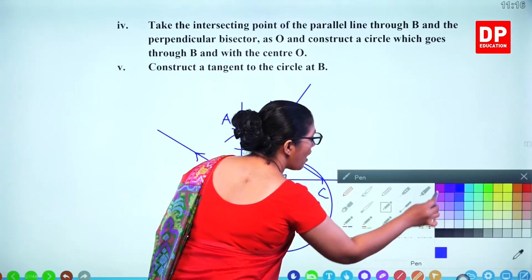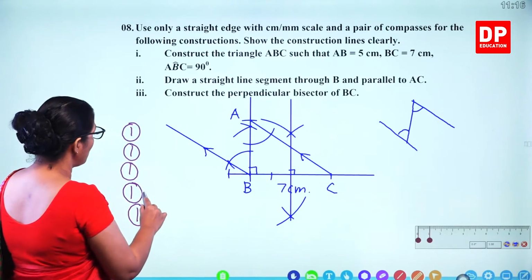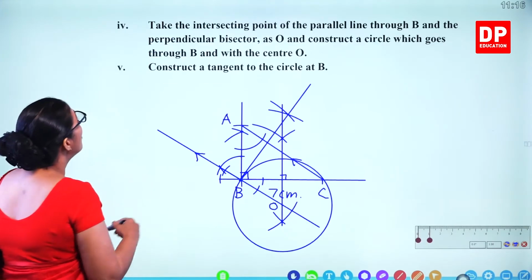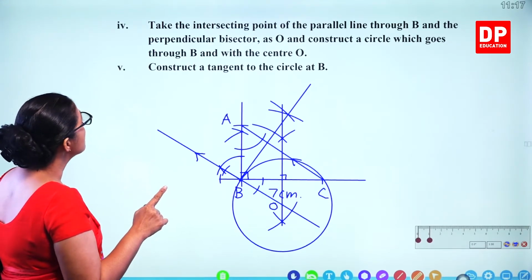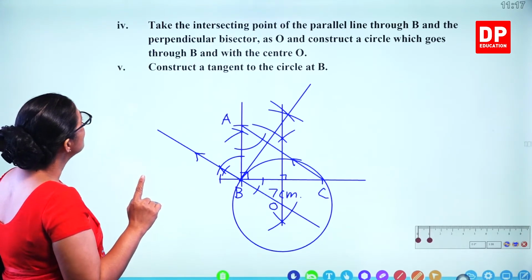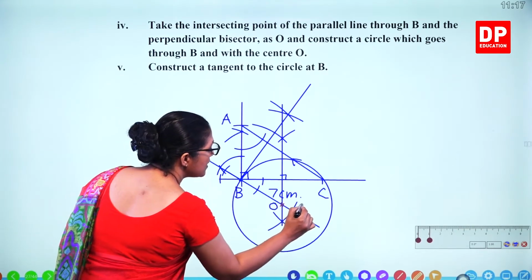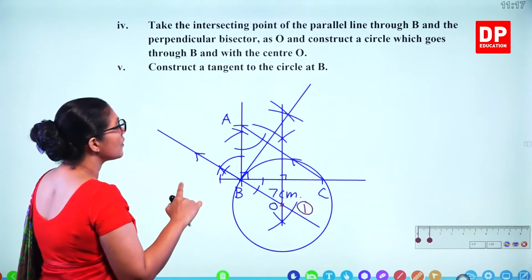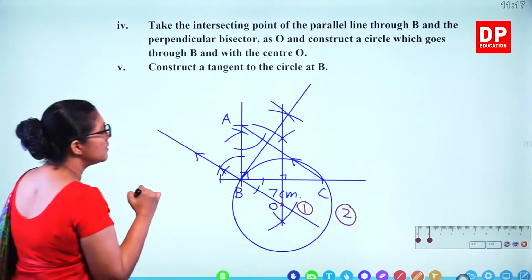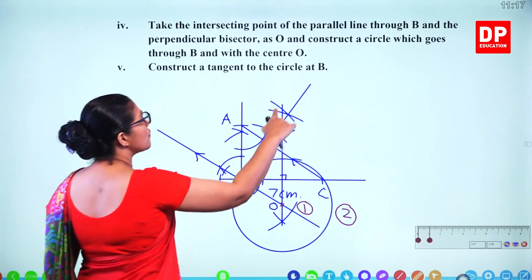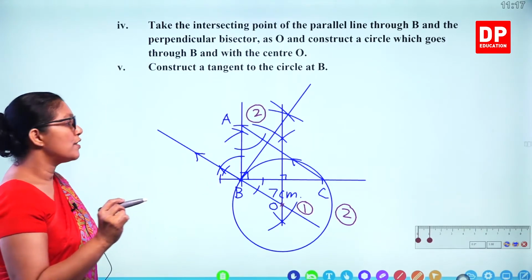So how many marks? We have given 1, 2, 3, 4, 5 marks for the other 3 parts. So 5 marks for these 2 as well. So we can give 1 mark for showing the center, and 2 marks we'll give to draw the circle, and 2 marks for the tangent. So altogether 10 marks for the whole question.